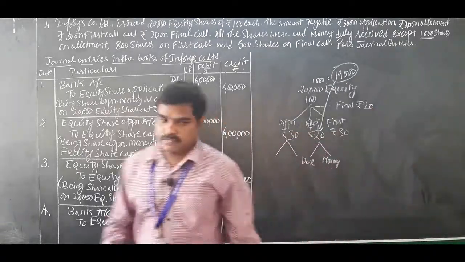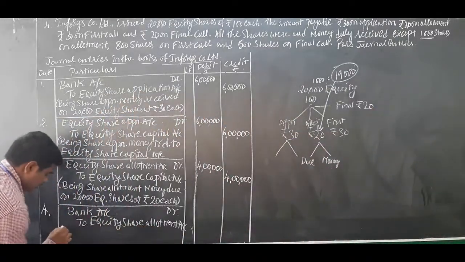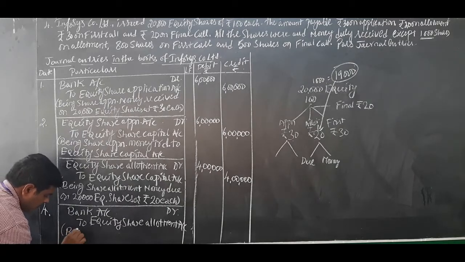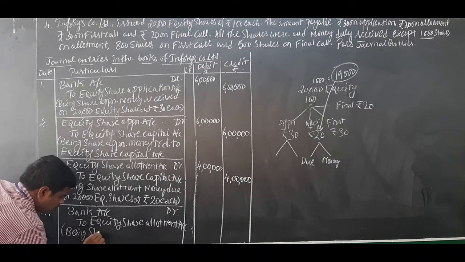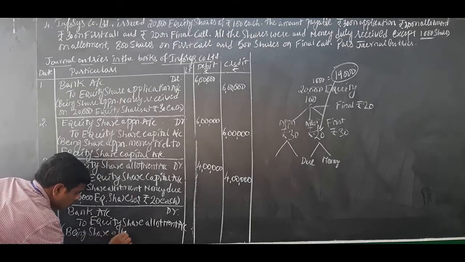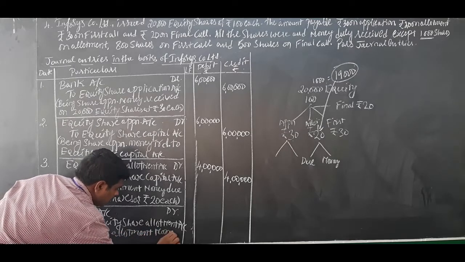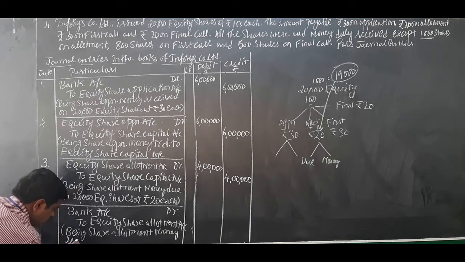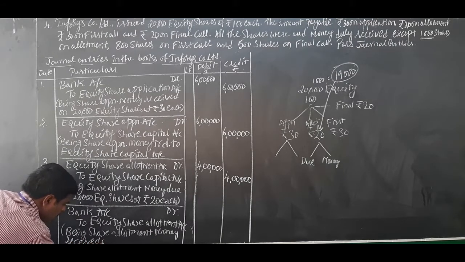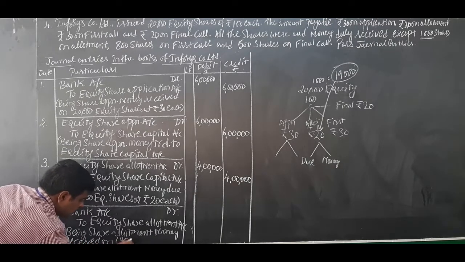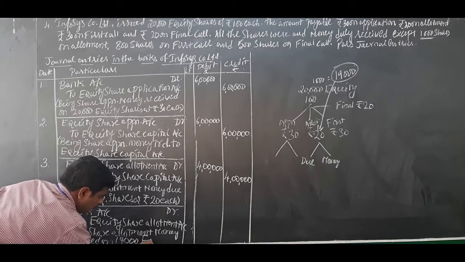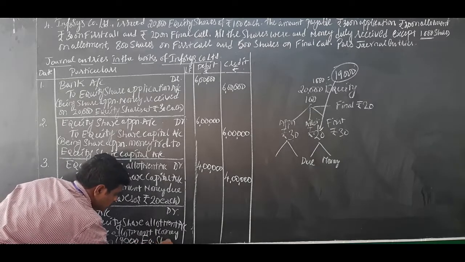First I will write the narration: being share allotment money received on 19,000 equity shares.